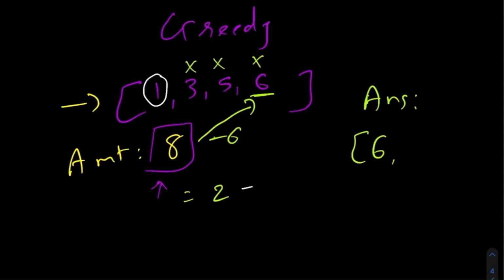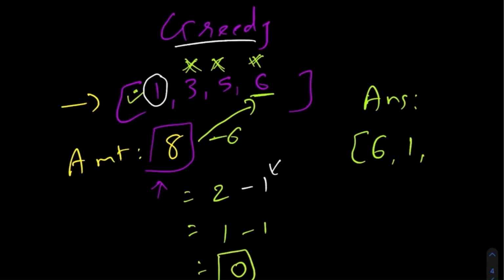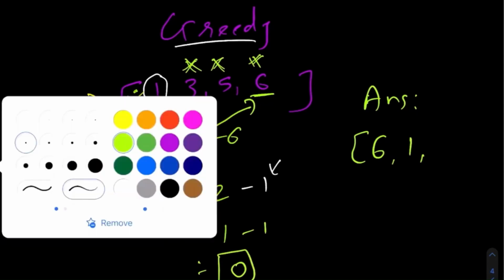If we use the coin 1, because this is a greedy approach, we will add the coin 1 to our answer as well, and now the remaining value will be 1. So again we cannot use these 3 values, but we can still use 1. So we will use 1. The remaining amount is 0, which means that we have reached our total amount of 8, and we would add the value 1 over here.